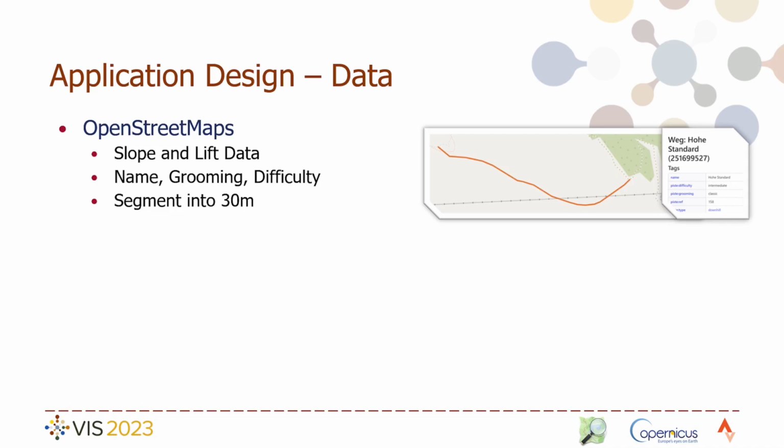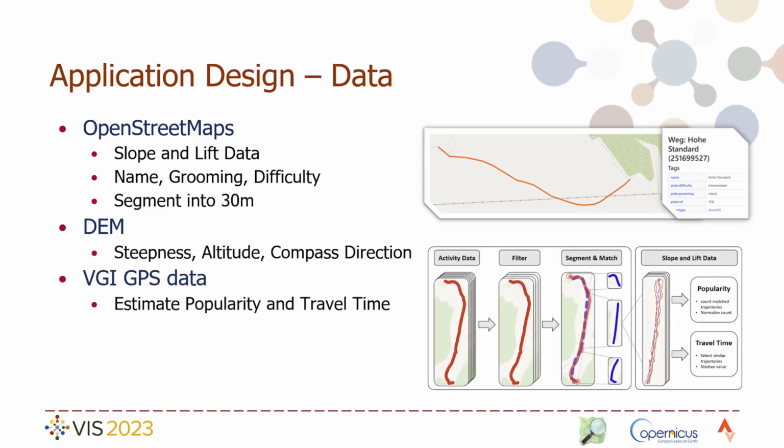From OSM, we obtained the slope and lift data and segmented them into 30-meter segments for a closer inspection. To enrich the data with steepness, altitude, and compass direction information, we used the DEM to pre-calculate these features for all of our segments. VGI GPS trajectories helped us to estimate the popularity or crowdedness of a slope as well as the average travel time.